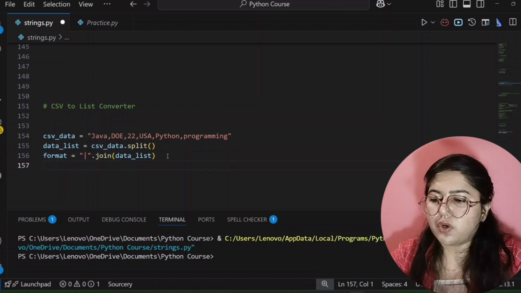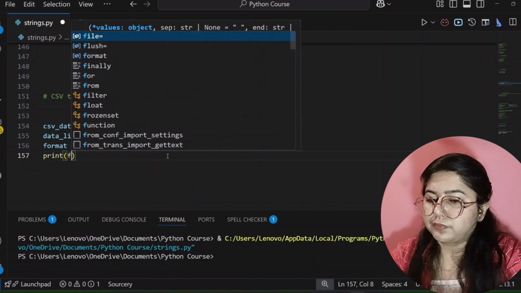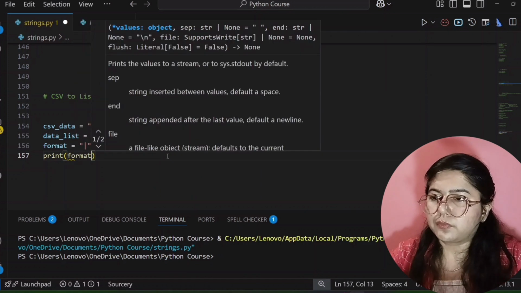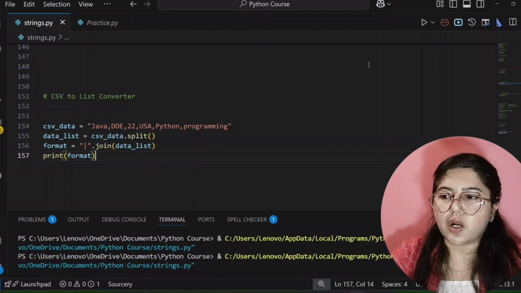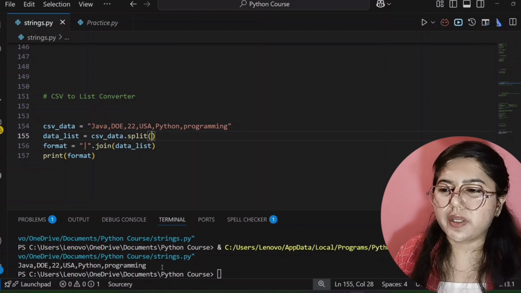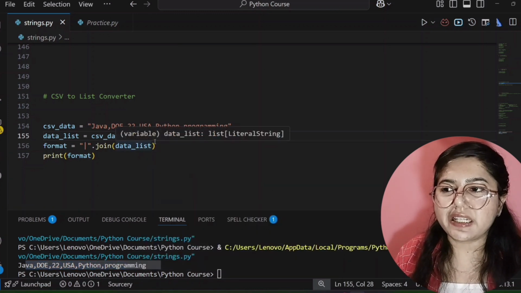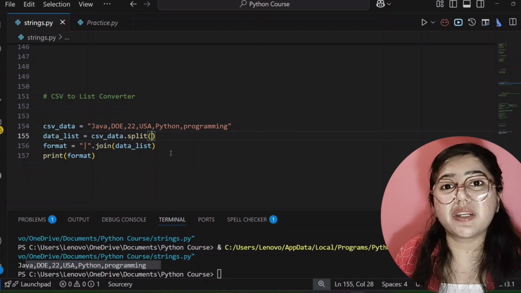Sorry, because we have not written print here. Okay, so now I have written format here. Now we will see our output. See here, so now let's see why it's showing the wrong output. Because after split, in this parenthesis we have not given anything, we have given simply a space.